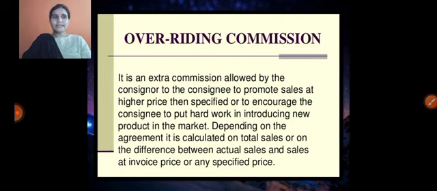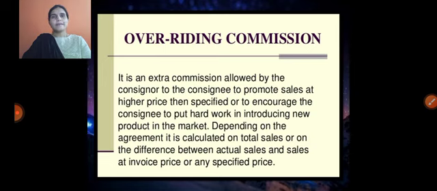Overriding means extra commission is allowed by the consignor to the consignee to promote the sales at a higher price than the specified, or to encourage the consignee in his work.